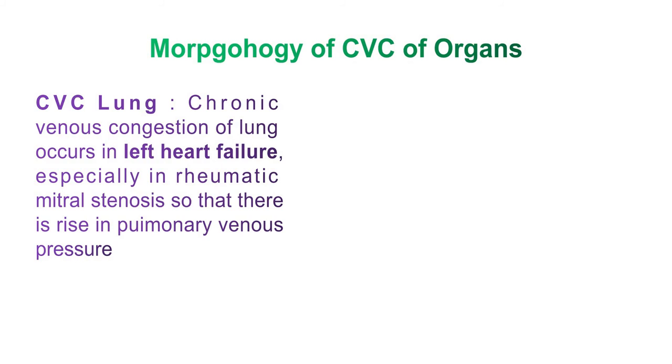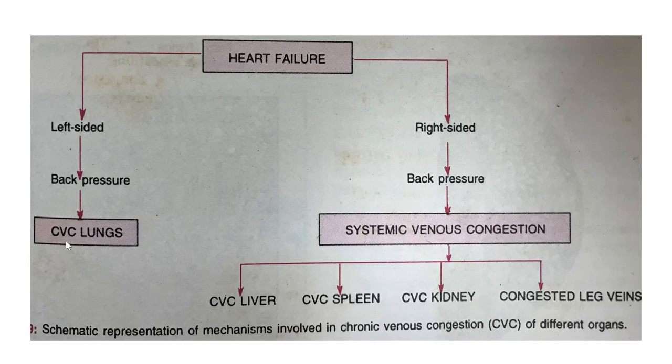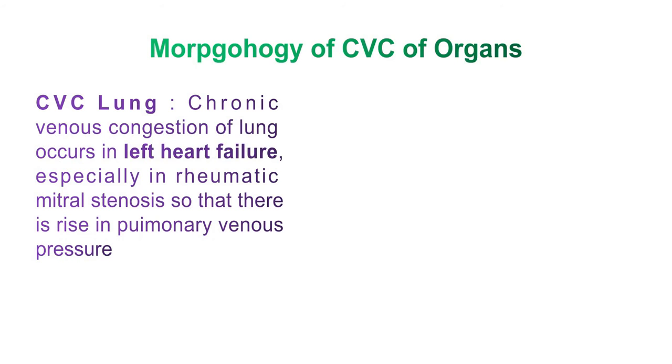After that, the morphology of CVC, that is chronic venous congestion of organs: CVC of lung, liver, spleen, kidney and congested leg veins. Here we are going to study the morphology of CVC of these organs.